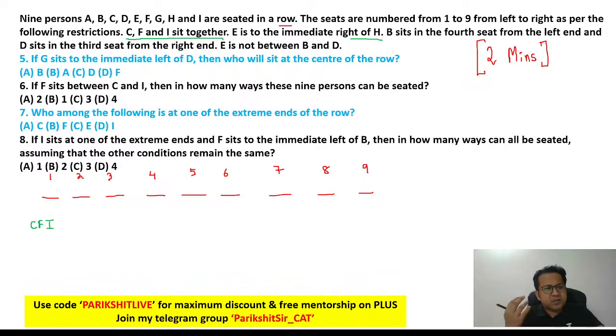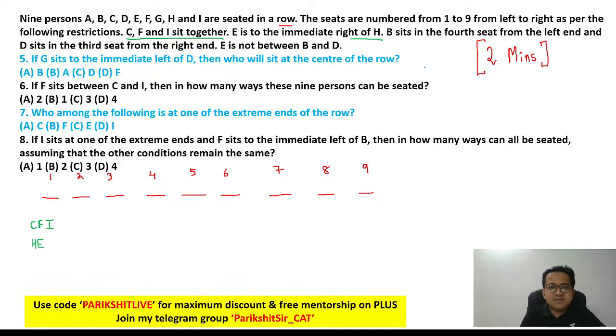E is to the immediate right of H. Again, multiple options: 1, 2, 2, 3, 3, 4. So many possibilities are there. H is there and next to it is E, but many possibilities. So I'm not going to put it in the diagram.